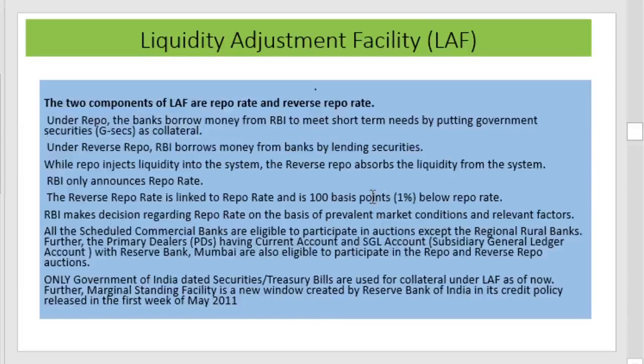The two important components of the liquidity adjustment facility are repo and reverse repo rate. Under repo, the banks borrow money from the RBI to meet short-term needs by putting government securities as collateral. And we know that under reverse repo, RBI borrows money from banks by lending securities. The repo transaction injects money into the economy, whereas the reverse repo absorbs liquidity from the system. RBI now announces only the repo rate. Reverse repo rate, as we have already discussed, is linked with the repo rate.